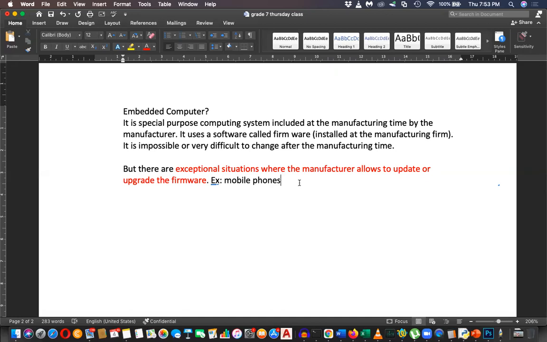Nowadays it's difficult, because even in mobile phones, if your phone came with some Android version, to upgrade to the next version you have to root the phone and change the permissions given by the manufacturer, and only then can you do the update. But that's like hacking, that's not legal, right?